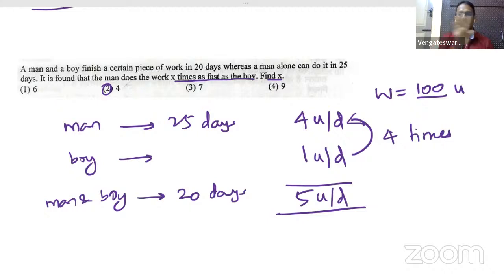Boy is 1, man is 4. How many times is it? 4 times. That's your answer. Is the question, the way we solve it, clear to you, students? Is that clear? Okay, by the way, answer the supplement question.